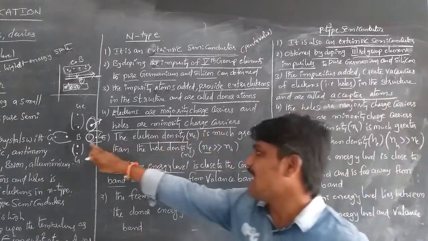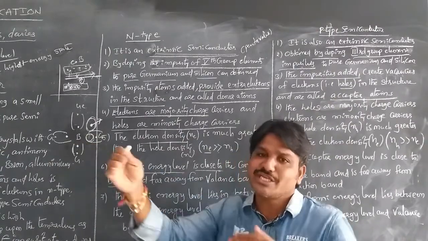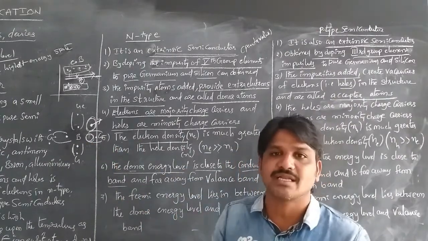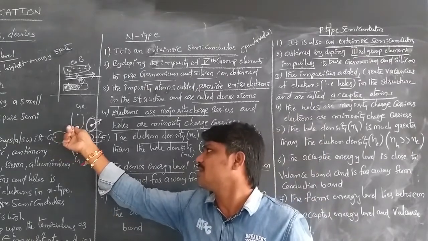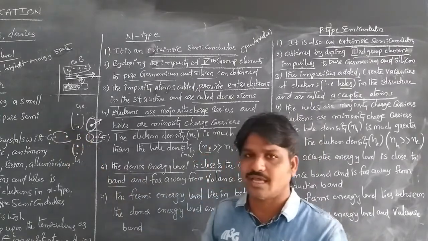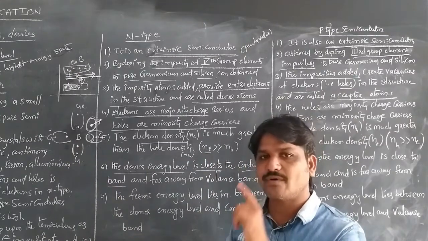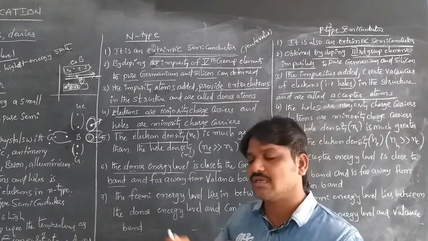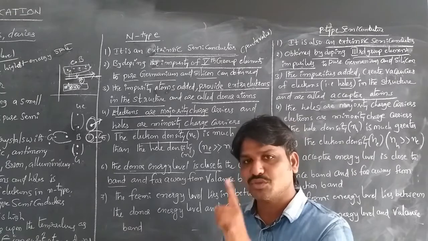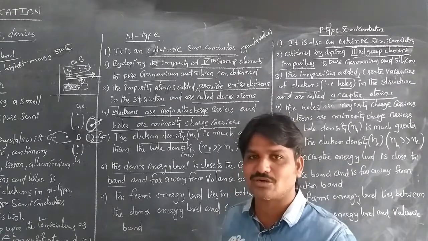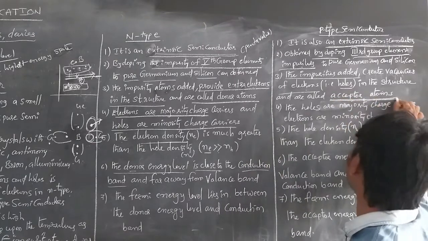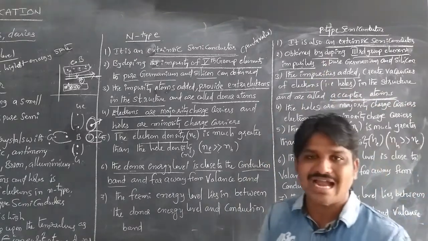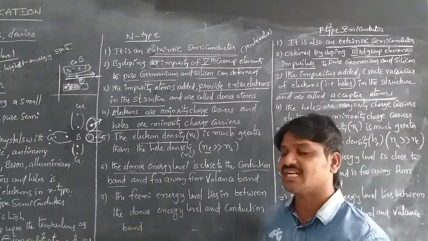These are the acceptor atoms, which are ready to accept an electron from another atom. Boron has 3 valence electrons. There is a lack of 1 electron to make the bond with the neighbor germanium atom. So it is ready to accept an electron from the other atom. That is why they are called acceptor atoms in p type semiconductors.